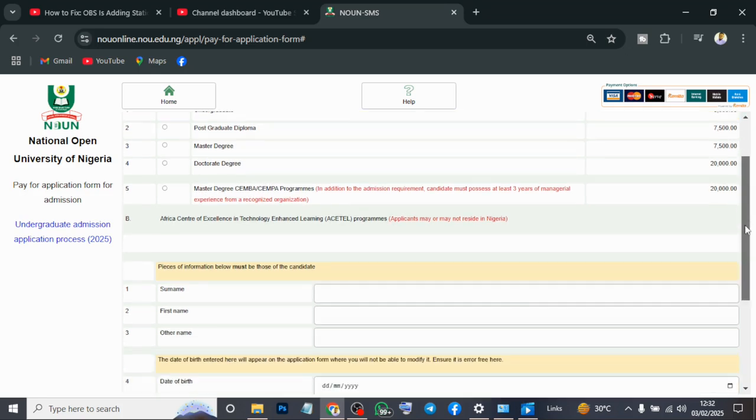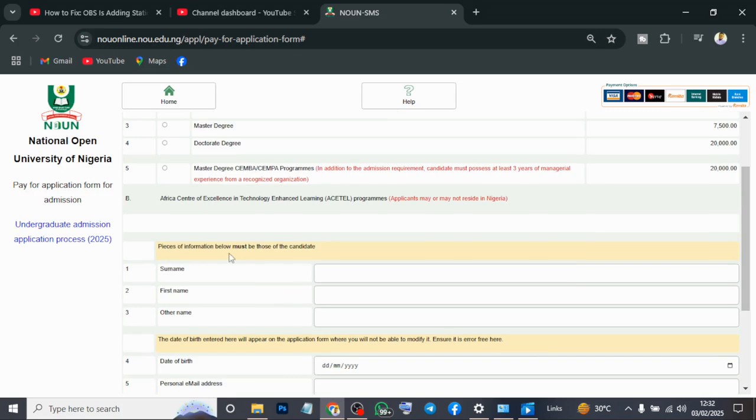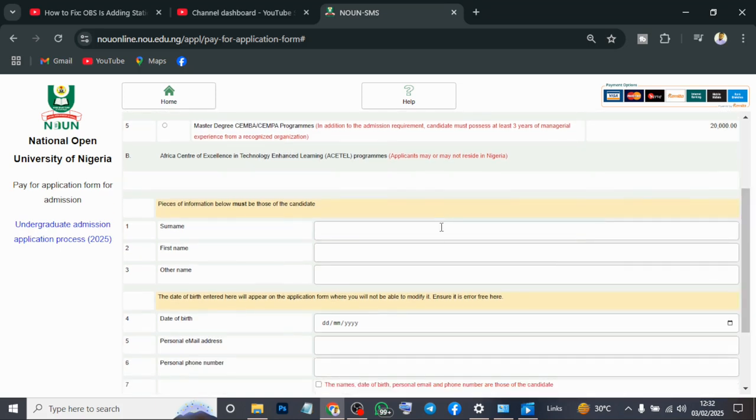When you read all those things, you see it says the pieces of information below must be filled in for the candidate. So this is where you fill your details. Make sure you fill everything correctly as in your NIN, please, and make sure that the name you are filling tallies with your WAEC result.